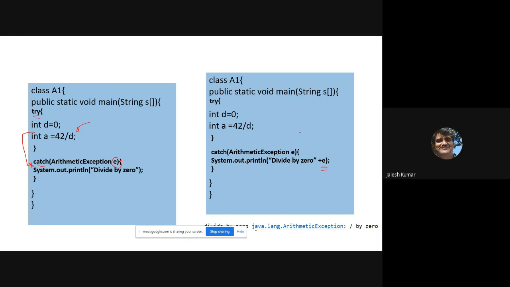You will get the statement what you have typed, that is divide by 0. Along with that, what e is: java.lang.ArithmeticException: divide by 0. This is what actually e contains. Okay, the ArithmeticException what you are representing, that is what divided by 0. Here it is what actually it is represented.